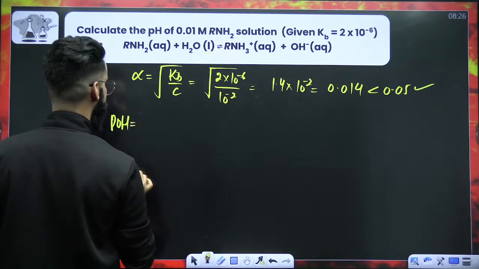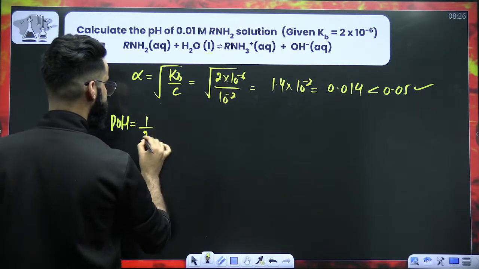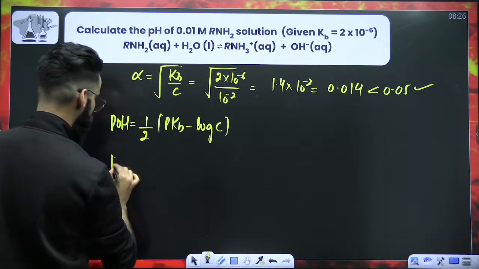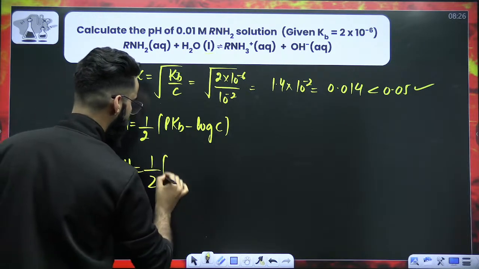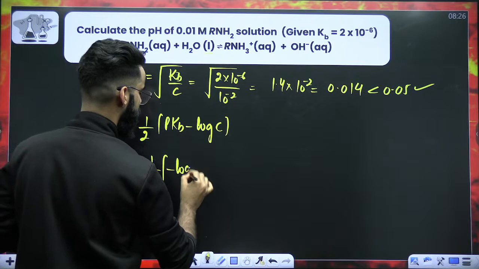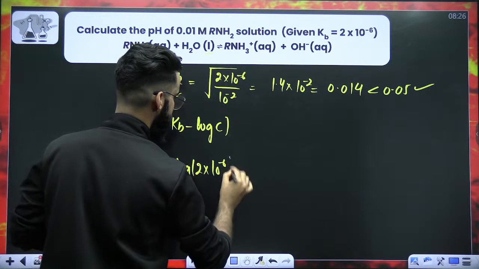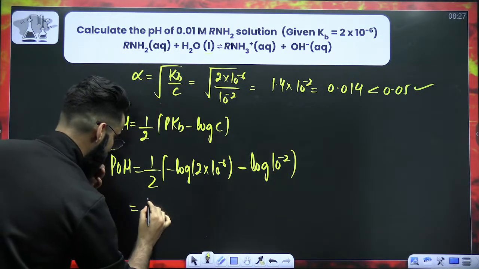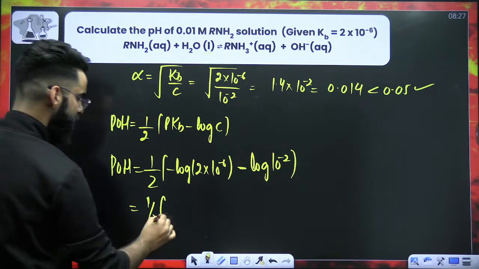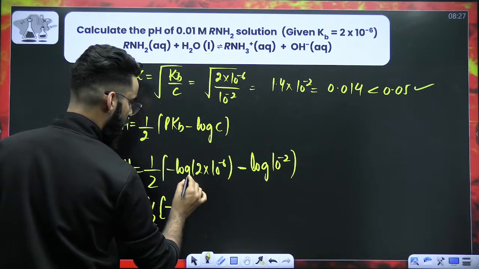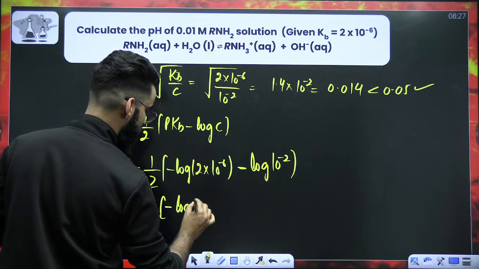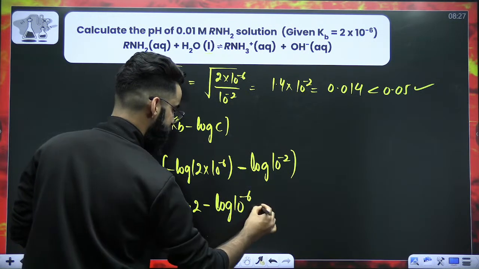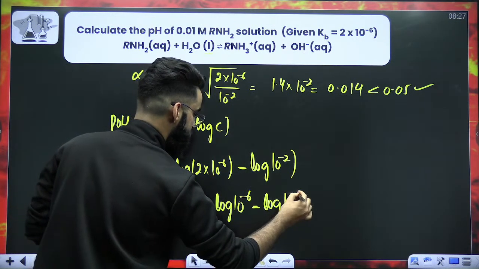Formula is pOH is equal to, what was the formula? 1 by 2 pKb minus log of C, right? So pOH you can calculate from here, which is half of pKb, so minus log of 2 into 10 raised power minus 6, minus what? Minus log of C. C is 10 raised power minus 2. Now a bit of calculation is needed. So 1 by 2, it's going to be minus log of 2 plus log of 10 raised power minus 6. So it's going to be log of 2, take minus in between, so it's log of 10 raised power minus 6, and already there is a log of 10 raised power minus 2.